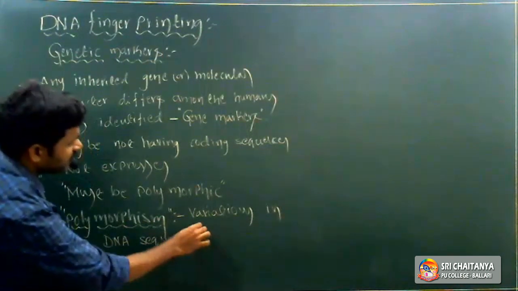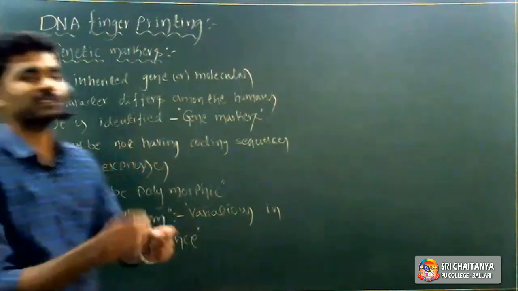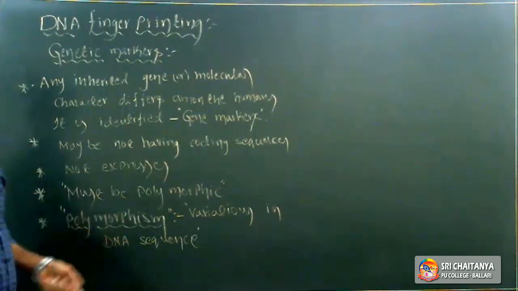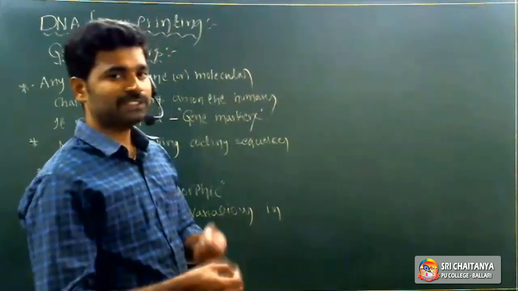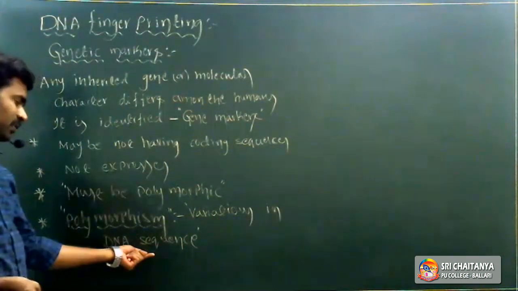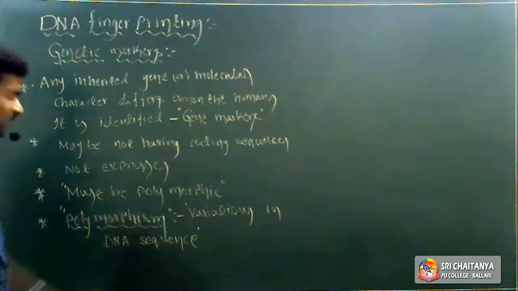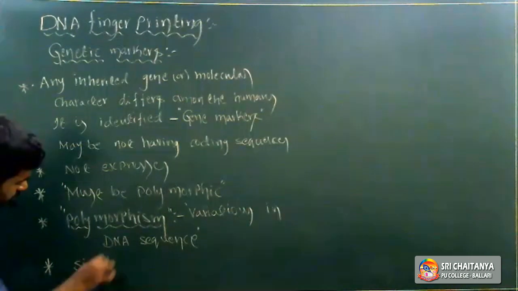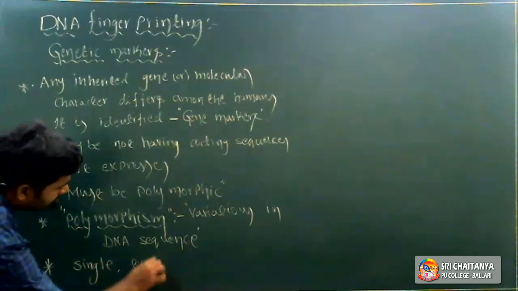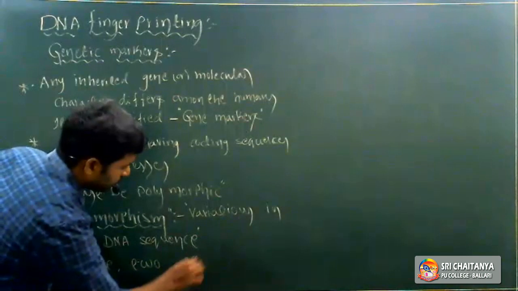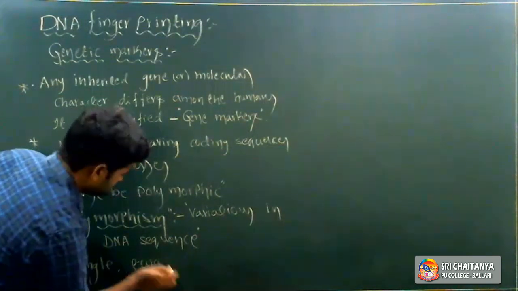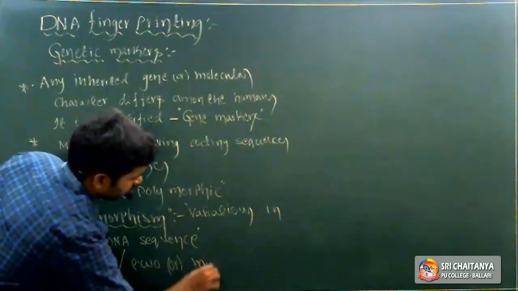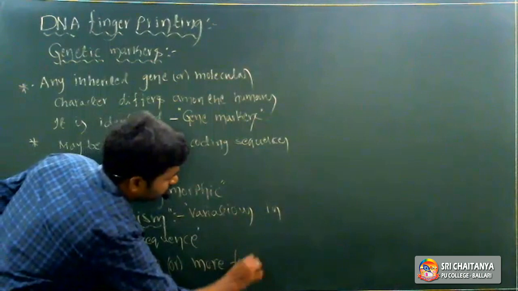So variations in DNA sequence are variations at the genetic level, called polymorphism. Variations are nothing but changes, right? Changes in genetic material or their DNA sequences are called polymorphism, right? So that polymorphism may be single or two or more forms on a locus.